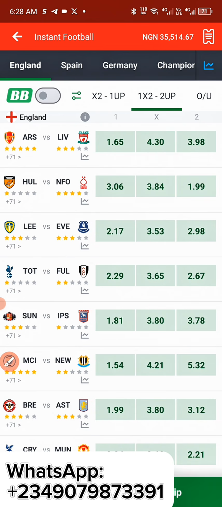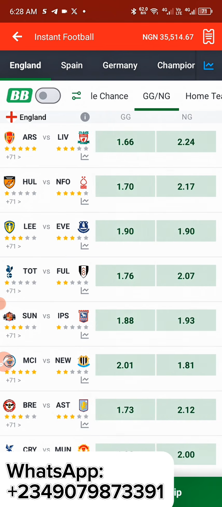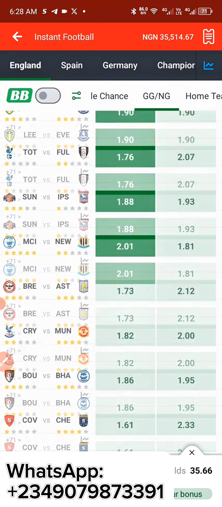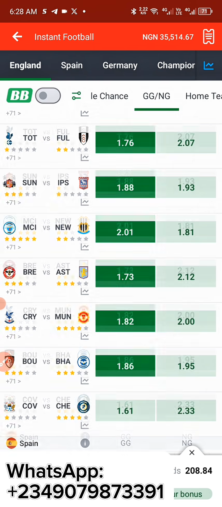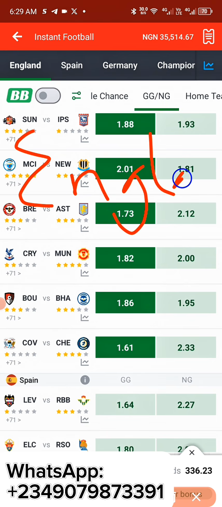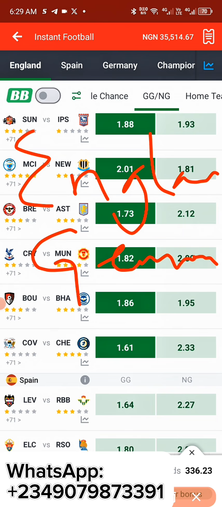So let us head over to our Google section and let me do all of this. This strategy is not really that complicated. You can mix a whole lot of games together with this one, and you can get high odds with this one. This strategy works, of course, you guys know England must pull up goals, so we can work with England. We're also going to work with the Germany section. I love the Germany section a lot because they pull up goals a lot. We're also going to work with the Champions League and Euro section.